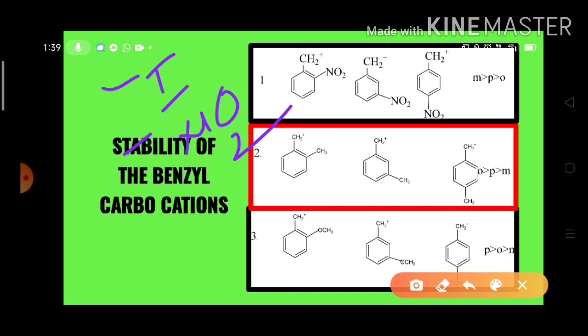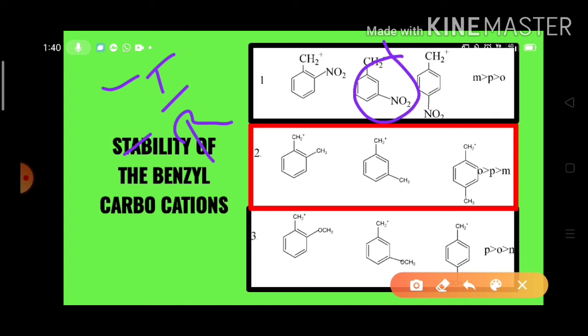Actually the carbocation becomes more stable if its charge is removed, no? But here the nitro group is doing it in a reverse manner. That means it destabilizes the carbocations, and the minus I and minus R effects are less when it is present in the meta position. That means meta-nitrobenzyl carbocation is more stable than the other two carbocations.